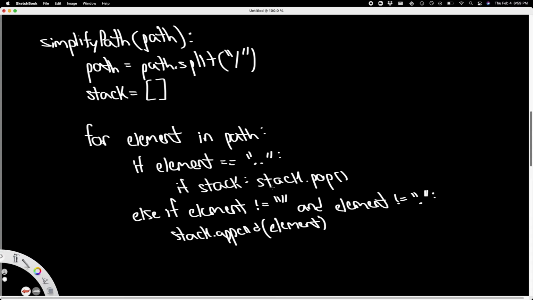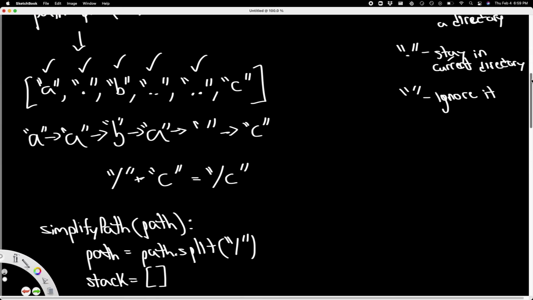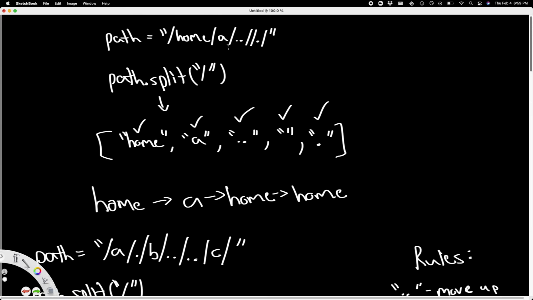Now, why do we not want an empty string? Well, when we see an empty string, it's because there were consecutive slashes, like right here in this empty string. And we don't want to add that. We want to ignore that.